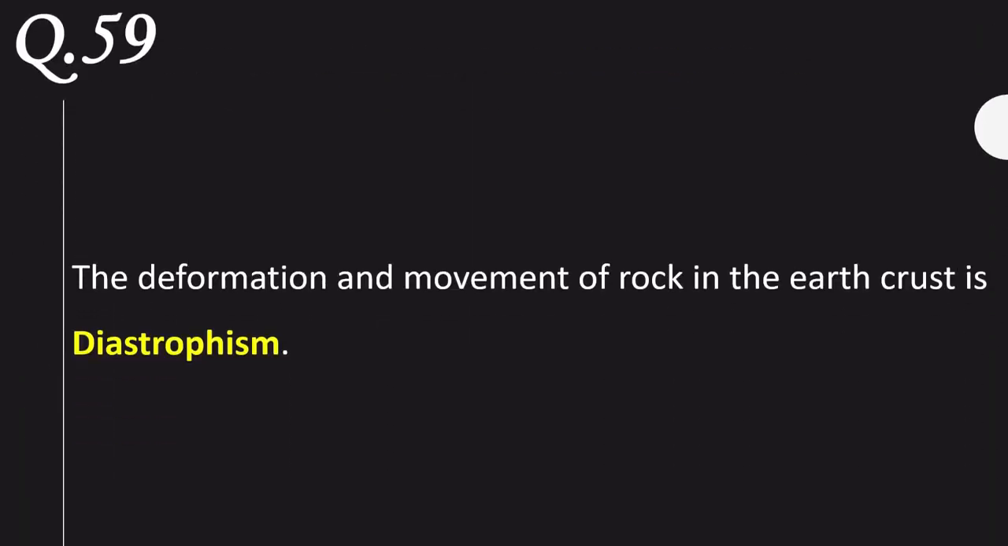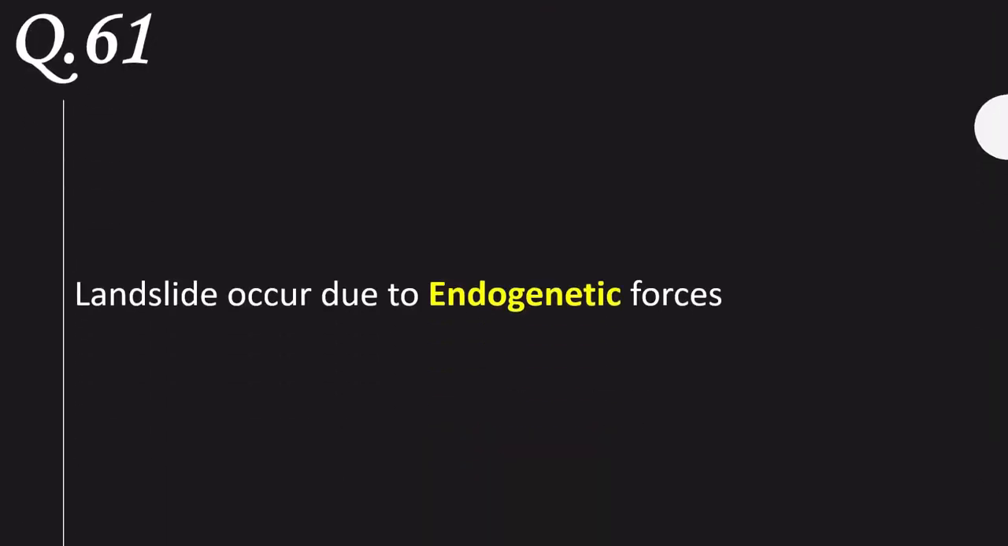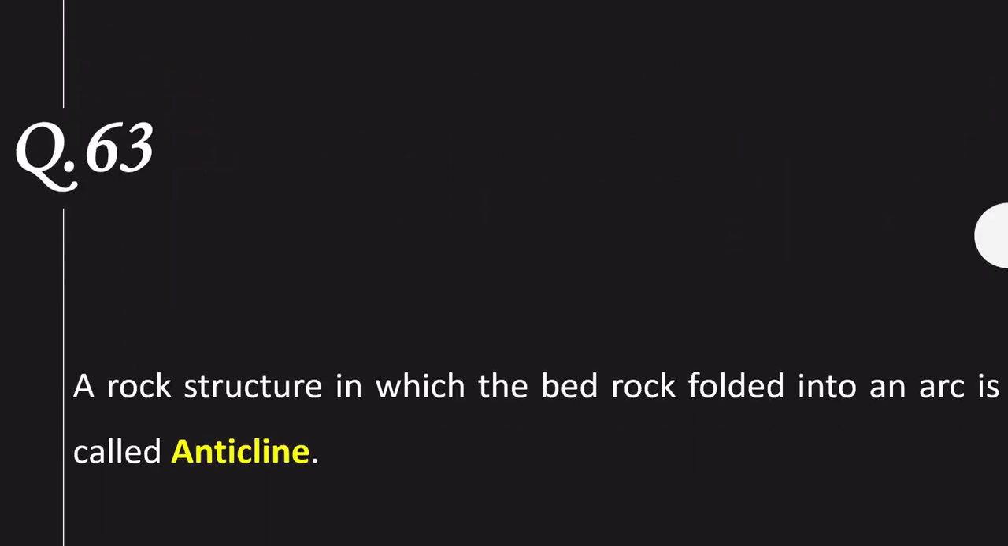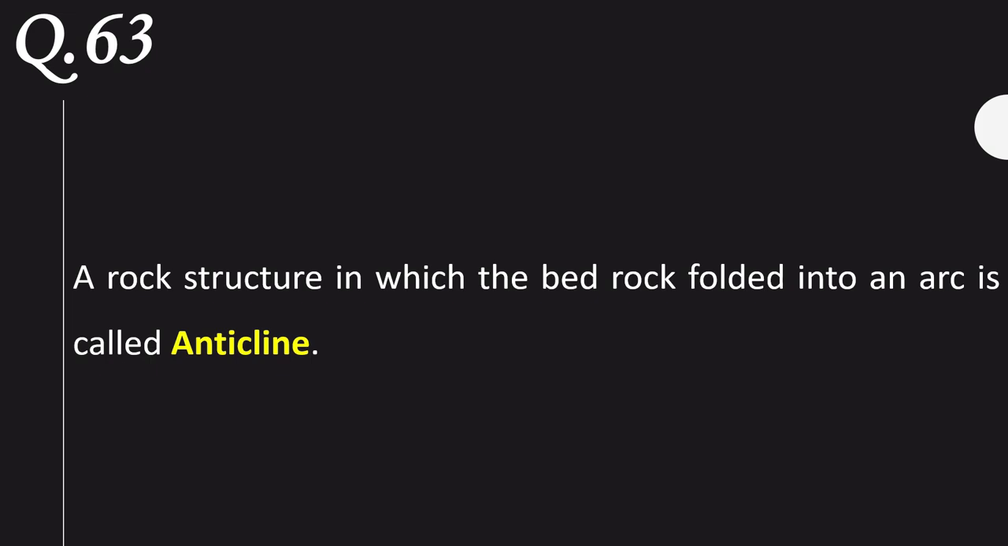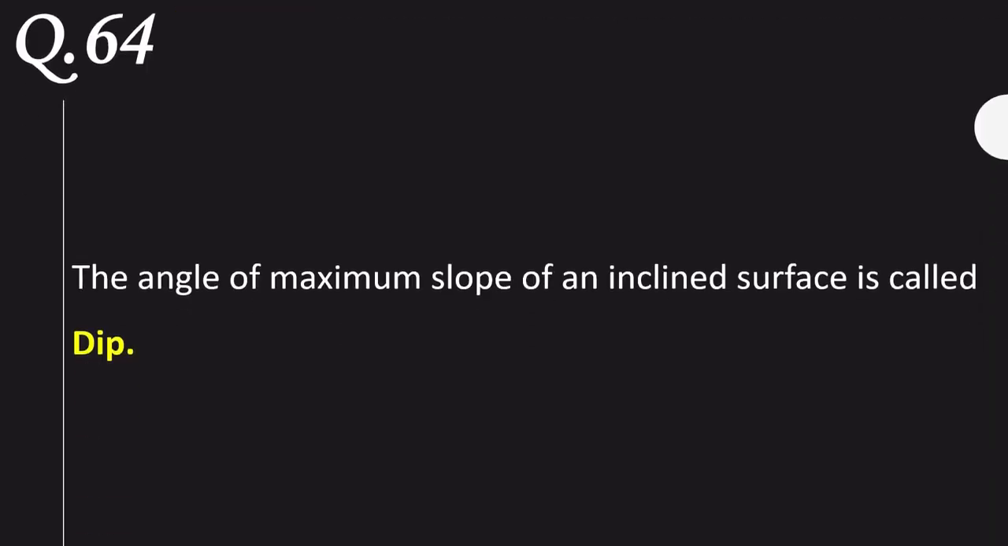The deformation and movement of the rock in the earth's crust is diastrophism. The process by which intensely folded and faulted mountain ranges are formed is orogenesis. Landslides occur due to endogenetic forces. A downfold in the strata of the earth's crust is called a syncline. A rock structure in which the bedrock is folded into an arc is called an anticline. The angle of maximum slope of an inclined surface is called dip.